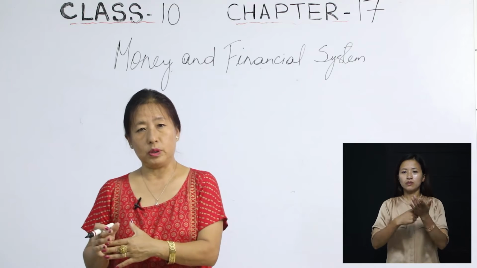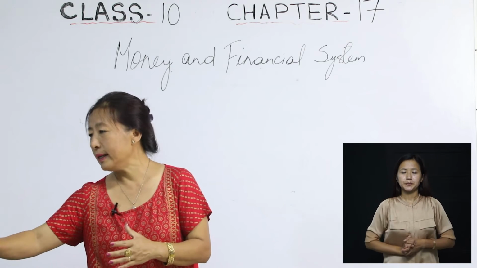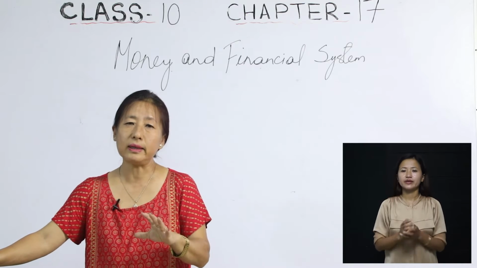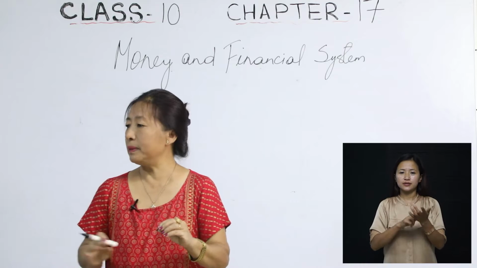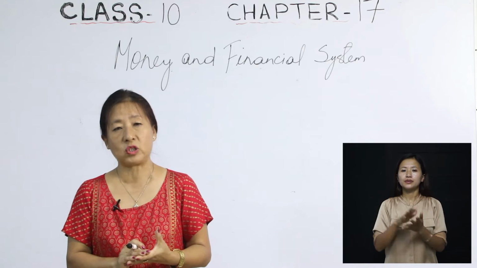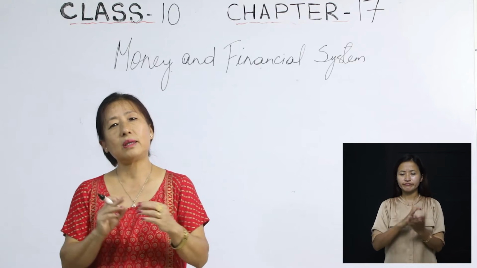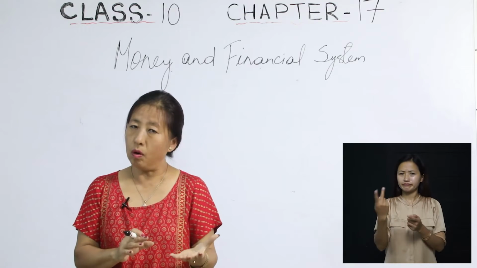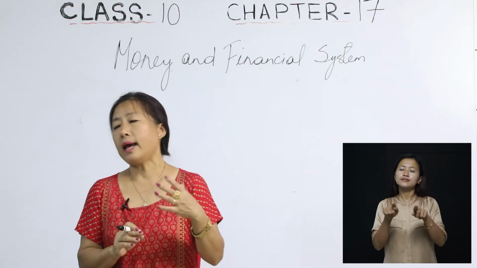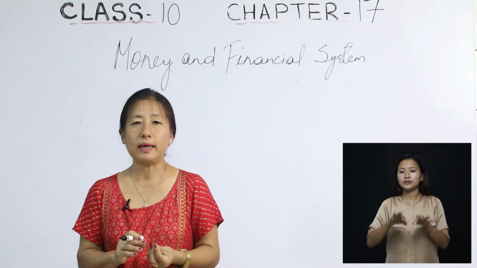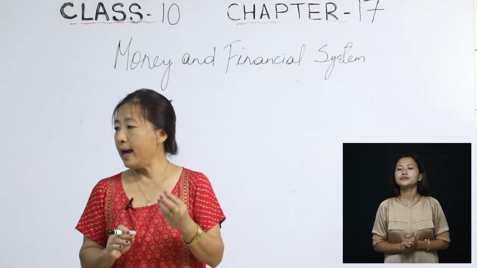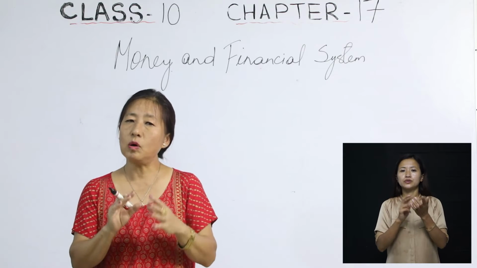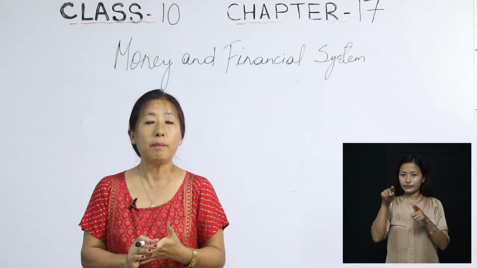Or in other words, money can also be defined as anything that is generally acceptable as a means of exchange. Got it? Anything that is generally accepted as a means of exchange, or at the same time, it acts as a measure and as a store of value. So that is the definition of money, okay?